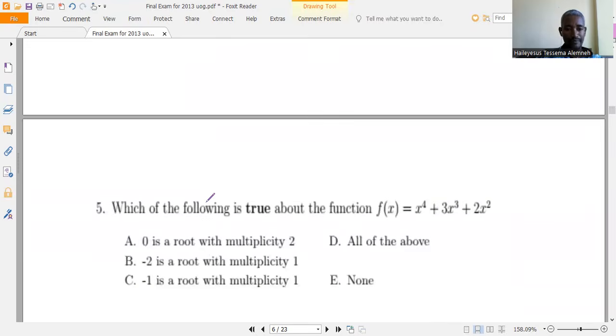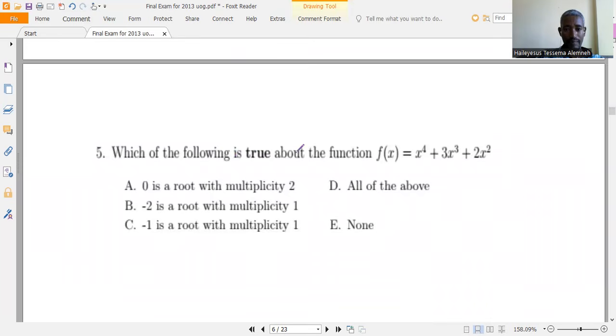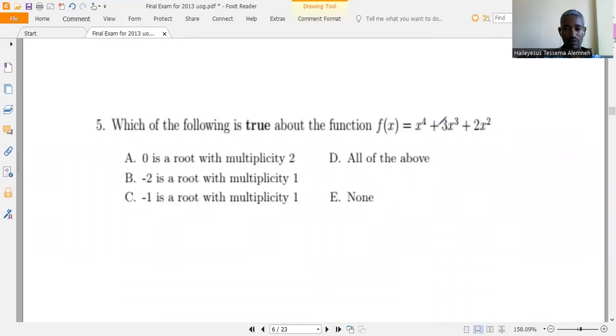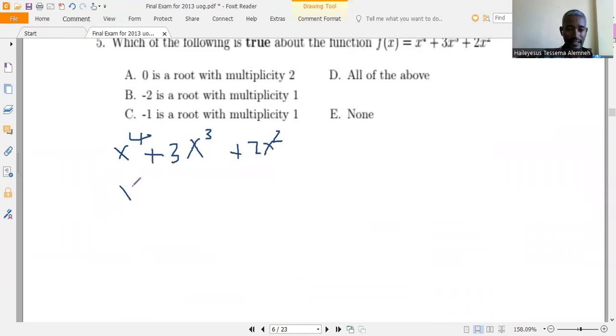And the next one: which one of the following is true about the function f of x is equal to x to the power of 4 plus 3x cubed plus 2x squared? So let's take x squared as common.